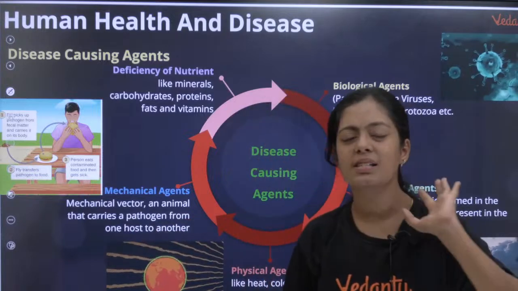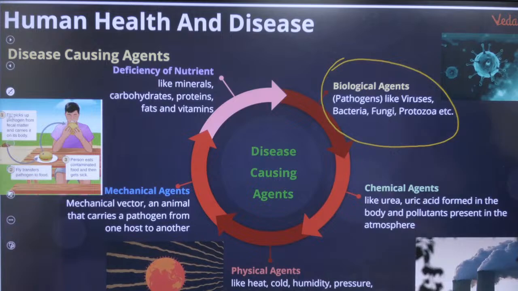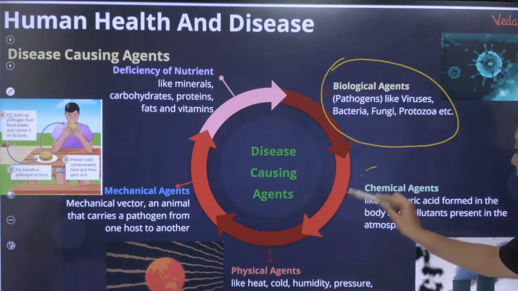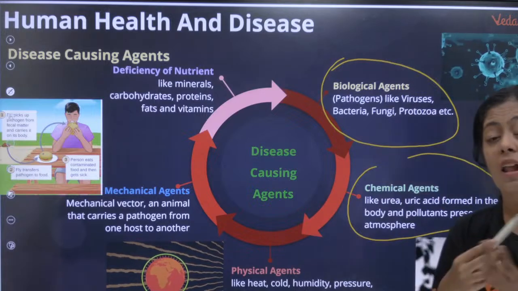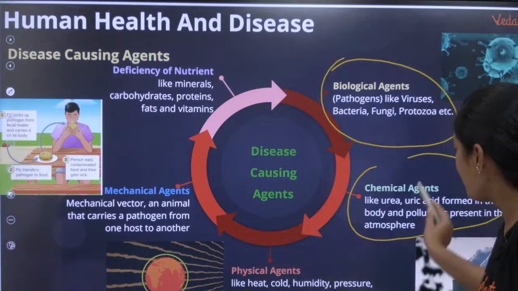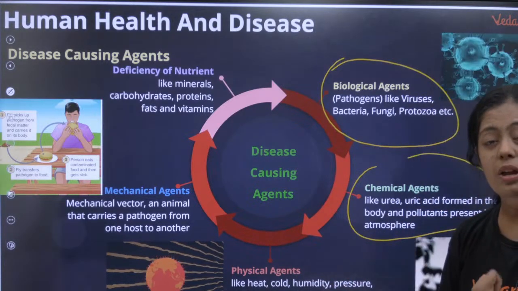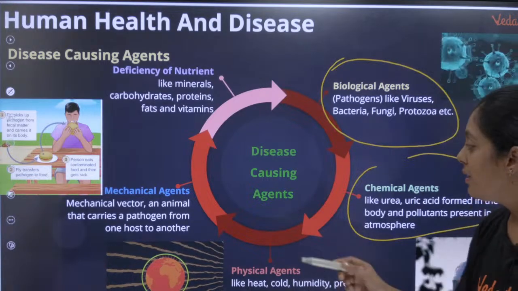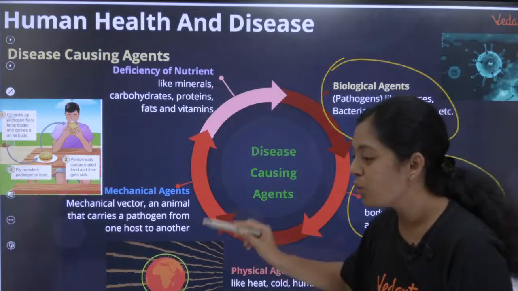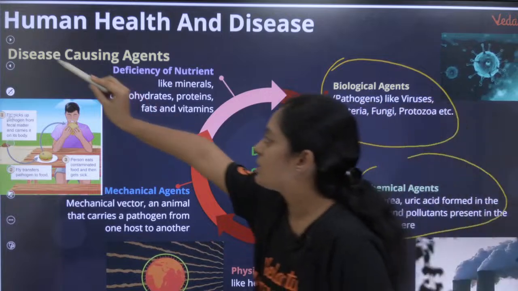Disease causing agents, understand this, guys. One could be a biological agent, like your pathogens, virus, fungi, protozoan, we discussed a lot. Then it could be chemical agents, like pollutants and allergic rhinitis. Then we have a lot of allergens, and all of that is caused by chemical agents. Then physical agents, like radiation, which is going to trigger my cancer. Then you have mechanical agents like vectors, mosquitoes, flies. They are also going to spread the disease.